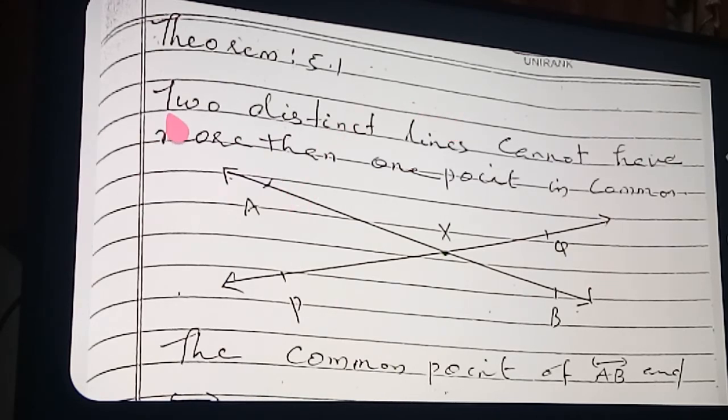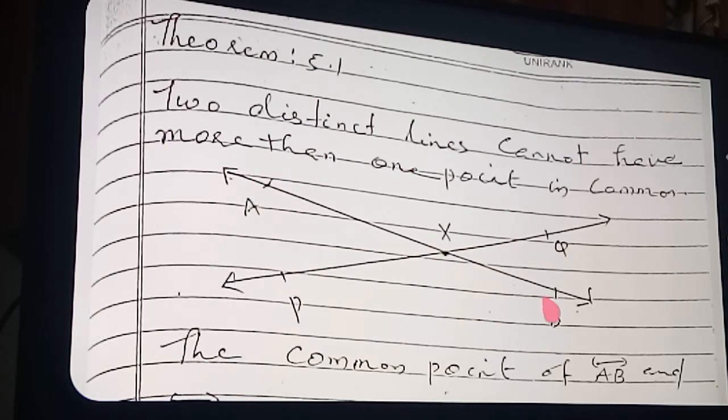But here it is very strictly written: two distinct lines, not the same line. When we take two distinct lines, they cannot have more than one point in common. Here I drew a line AB and another line PQ. These lines are distinct, and they have only one point in common, which is point X. You can draw infinitely many lines and see.